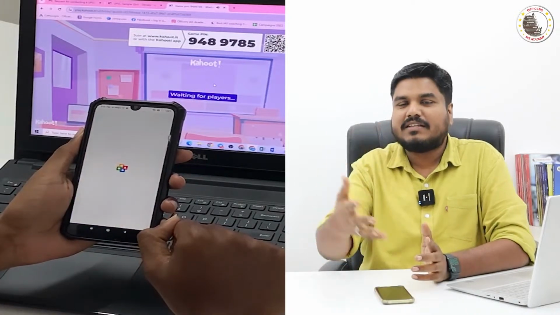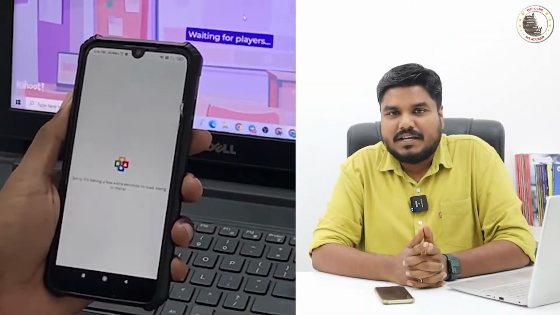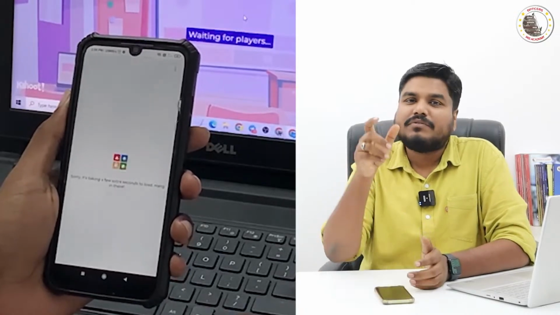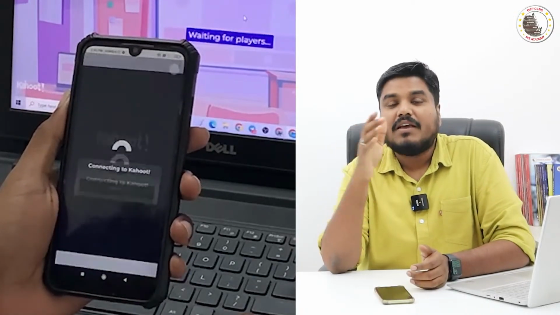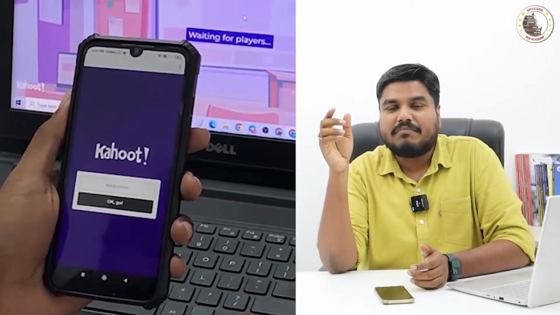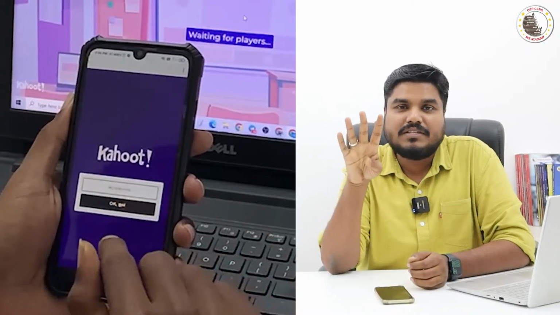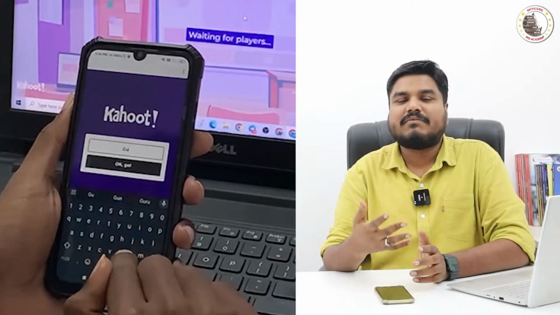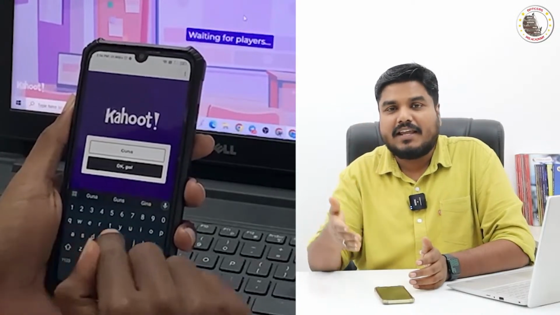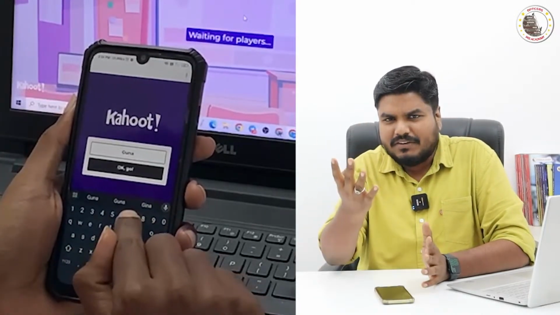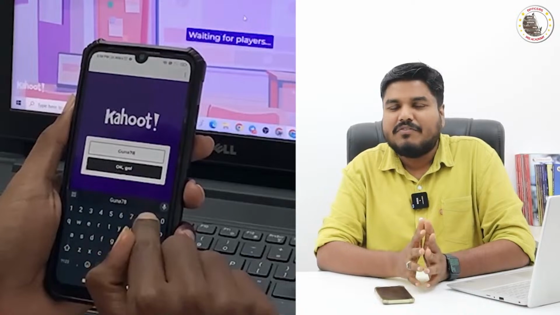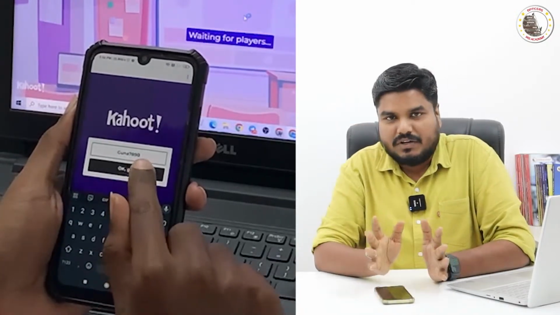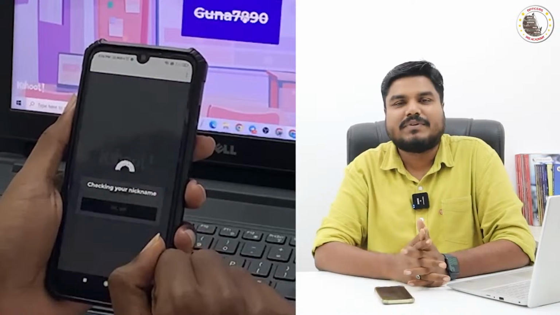So once you enter the 7-digit number, the application will ask you to give a username. So you have to give your username, followed by the last 4 digits of your mobile phone number. For example, my username is Guna8990, the last 4 digits of my phone number. So like that you can create your own username. That's all. You are ready to participate in the quiz.